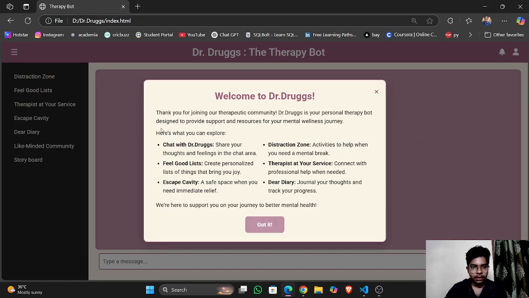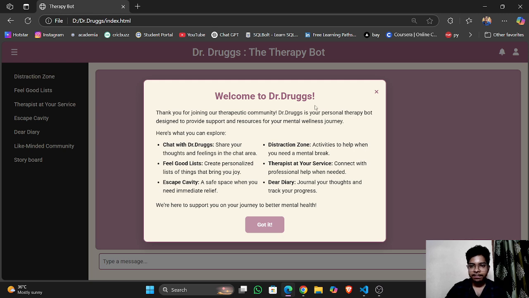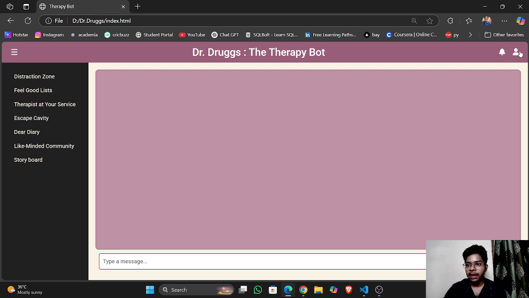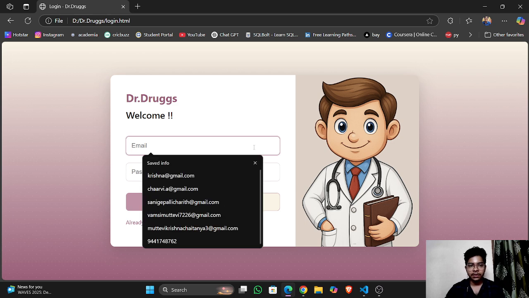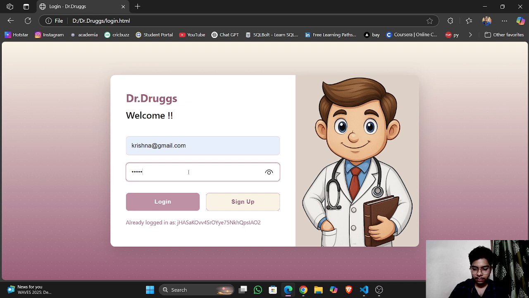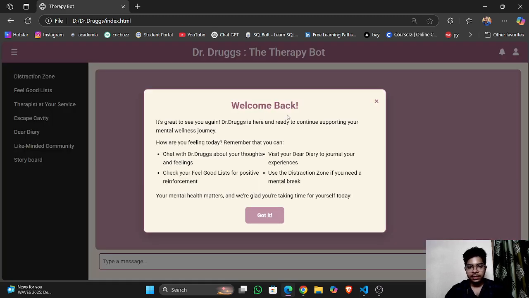So here is our welcome pop-up message, which is kind of cool, right? And we will be exploring all these features in a very short time. So we had a login, and this is the logout option, and let's see if it is working for multiple users. Yep, it is working. See the difference between the pop-up messages. Since I am already an existing user, it shows another pop-up message.